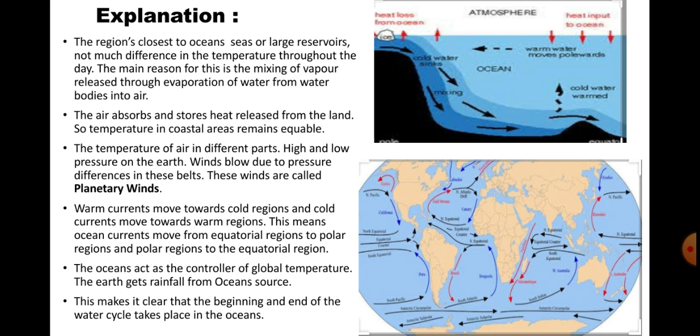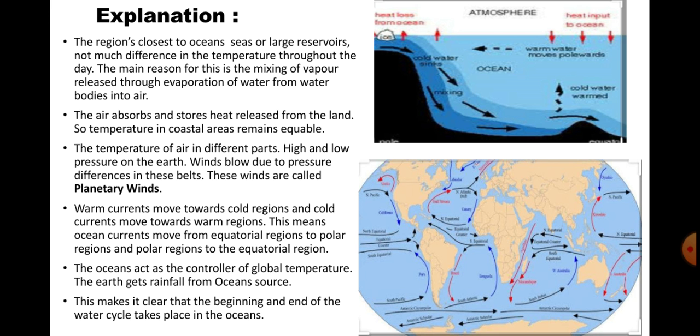It is very difficult to understand this point, but it is very important. The equator is the center part of the earth, and the polar regions are the North Pole and the South Pole; we have two polar regions. The currents move from the equatorial region to the polar region, and from the polar region to the equatorial region. The oceans act as the controller of the global temperature.